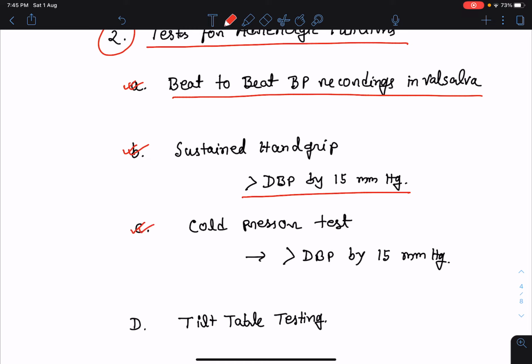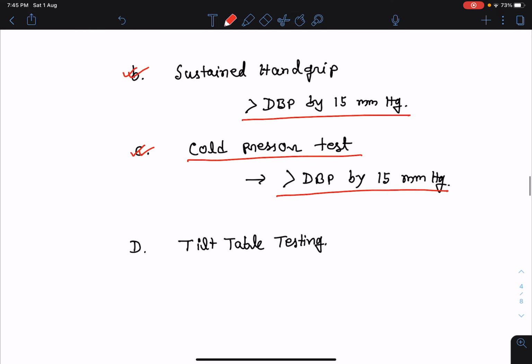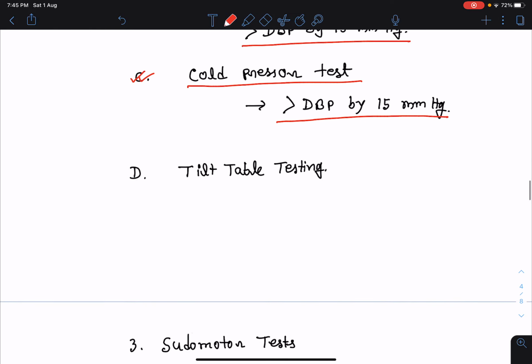Next, what we can do is the cold pressure test. In this, we should ask the patient to immerse his or her hand or one of the limbs in cold water, and then we can measure the diastolic blood pressure. If the diastolic blood pressure increases by 15 millimeter of mercury, that means it is normal. We can also do tilt table testing, head up tilt table testing. This is also done in laboratories.